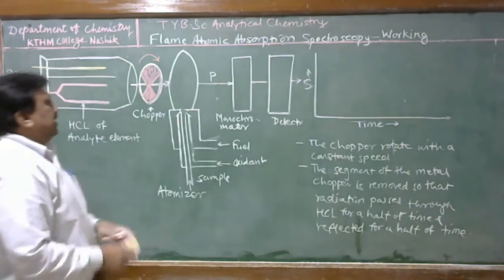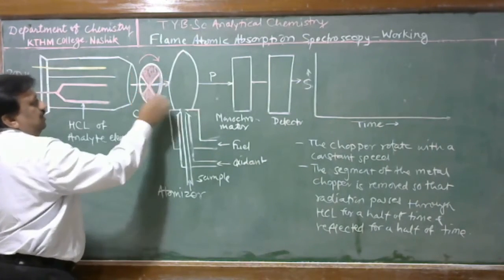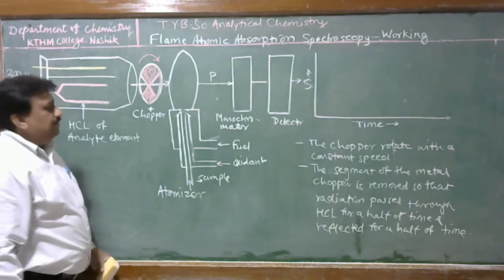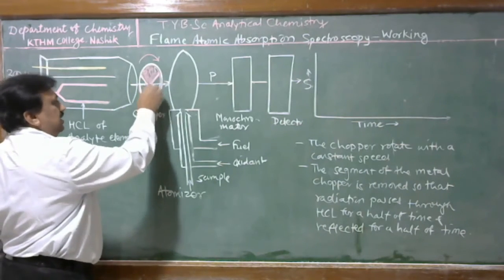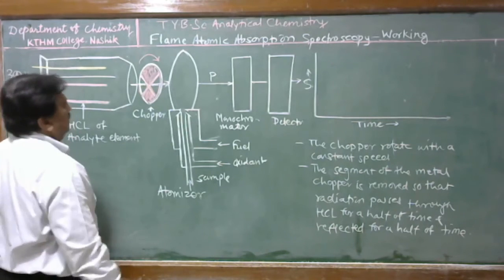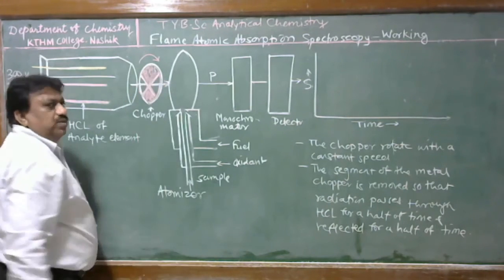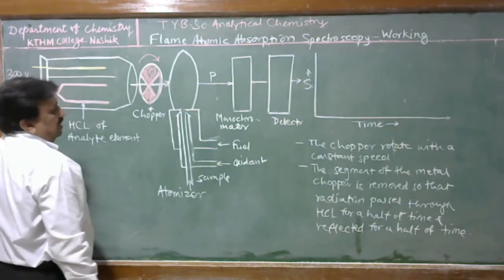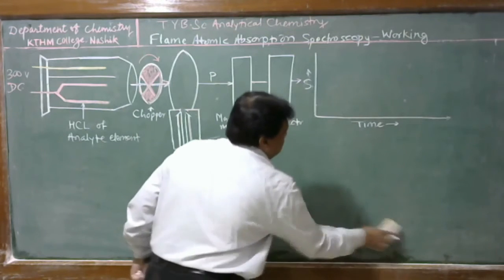That means here a circular wheel is interposed between the flame and hollow cathode lamp. Some metallic part of this material is removed. When this wheel is rotating with a constant speed, the detector receives an alternating signal.